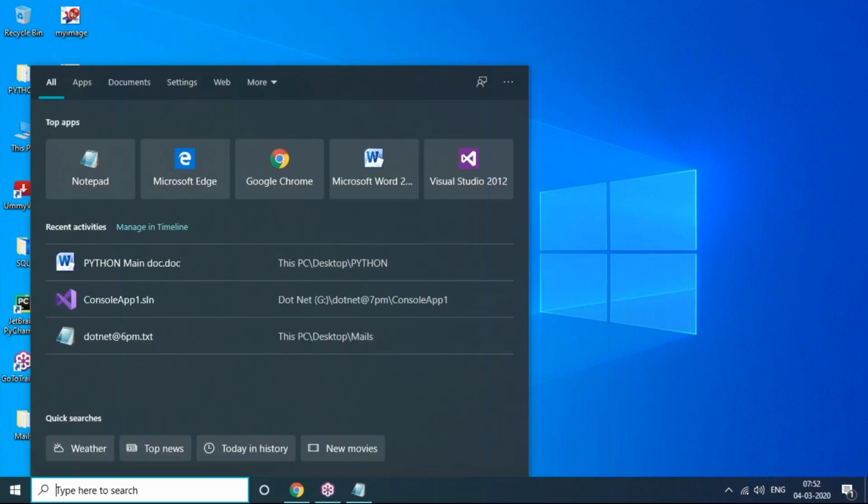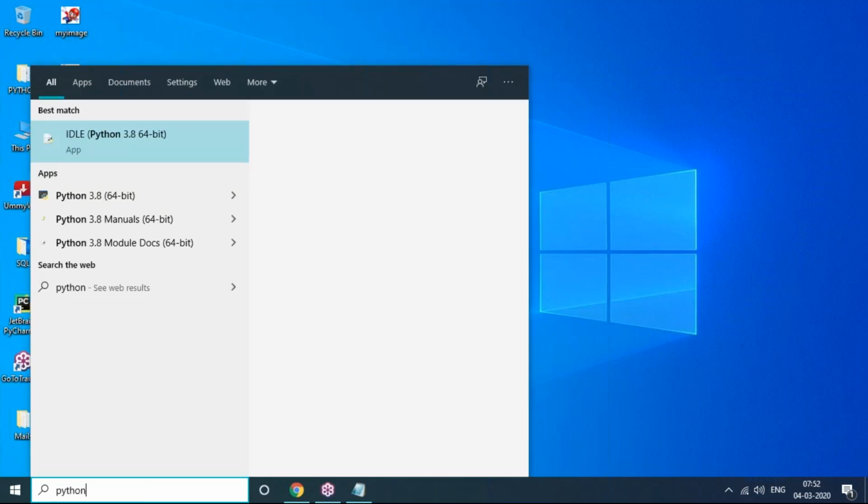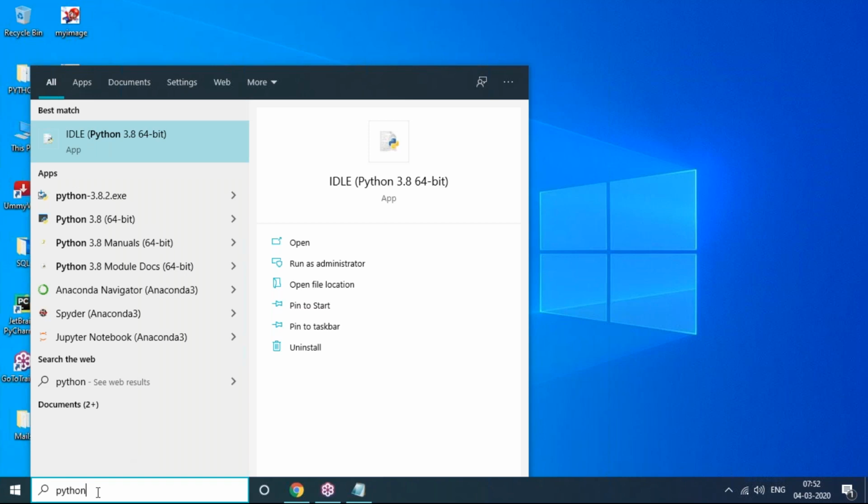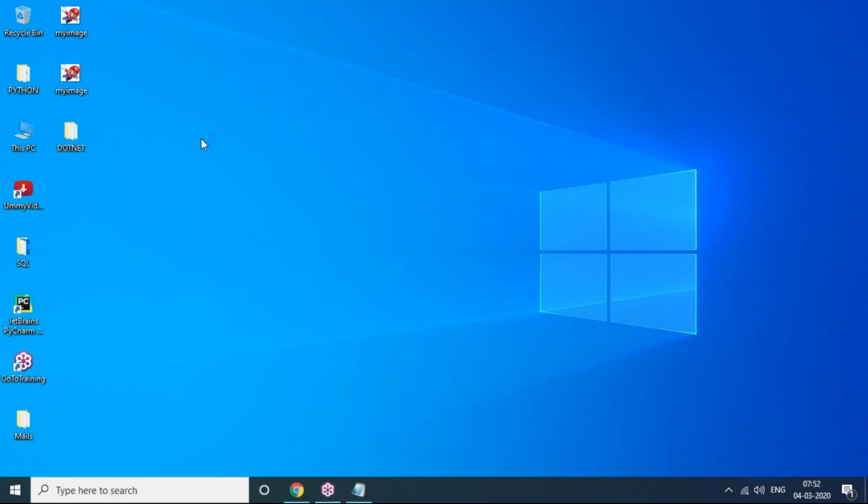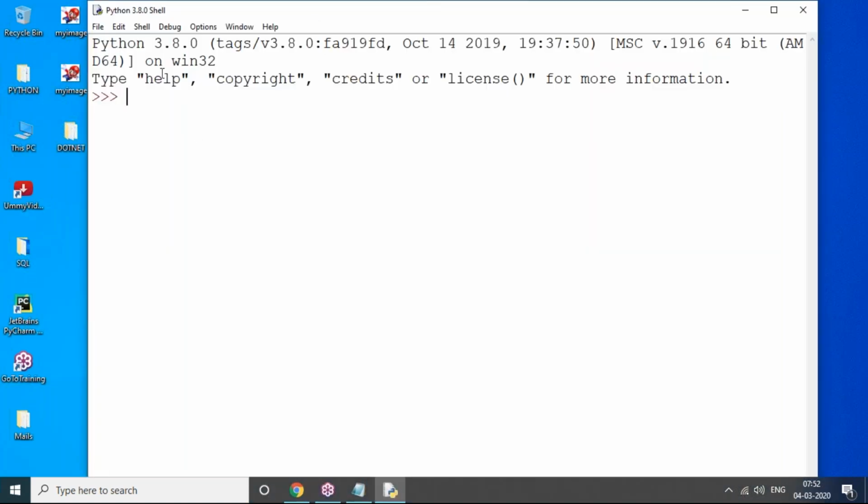Sir, if I have already installed it, how can I open Python IDLE? Simply go to search and type Python, and as soon as we type Python in the search box, you will see IDLE of Python. Click on IDLE. Whenever I click on IDLE, this will open. This is called the Python interactive shell.